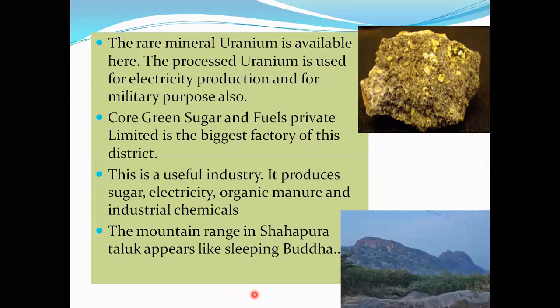That is uranium. The processed uranium is used for electricity production. Why are we using the uranium? It is used for electricity production, and also for military purposes like nuclear weapons. And Core Green Sugar Fuels Private Limited is the biggest factory of this Yadgiri district. It is very useful for the industry to produce sugar, electricity, organic manure, and industrial chemicals.